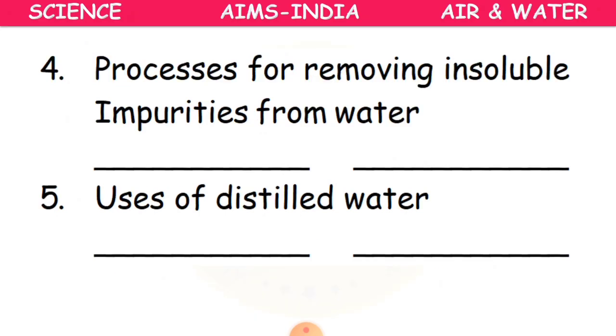And the fourth one is the process for removing insoluble impurities from water. We have learned different processes, so you have to name any 2 processes. And the fifth one is, where do we use distilled water? For example, I say it is car batteries. You can name any 2. Clear, children? So this is also for your homework. Please take a book, or a paper at least, and then copy down these questions and write the answers.